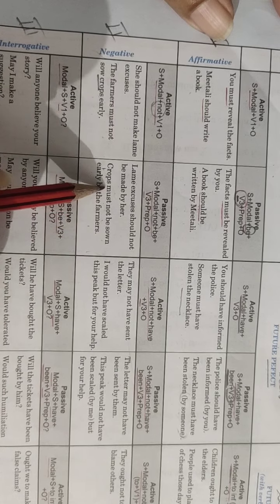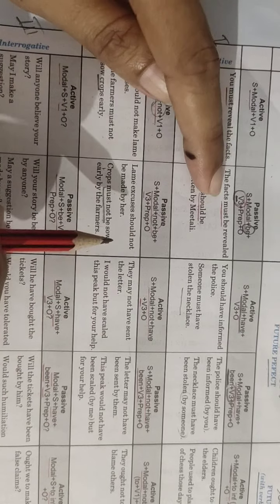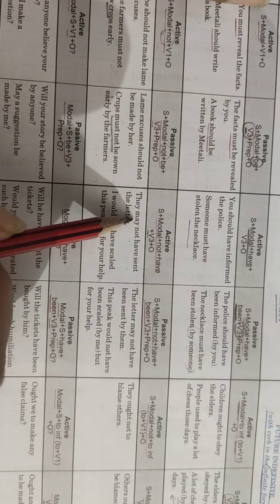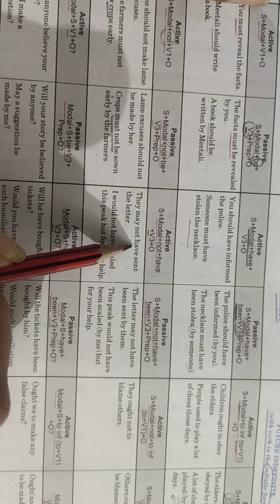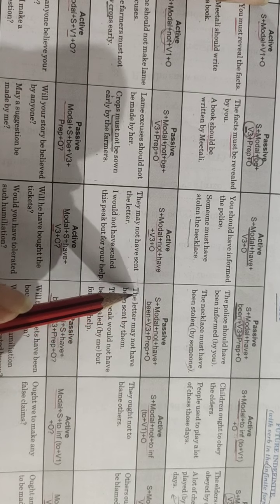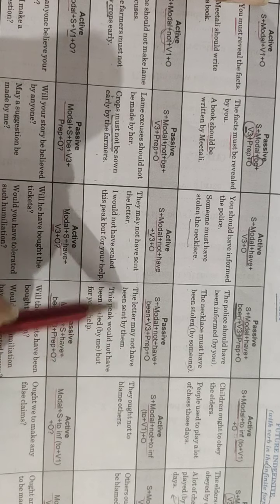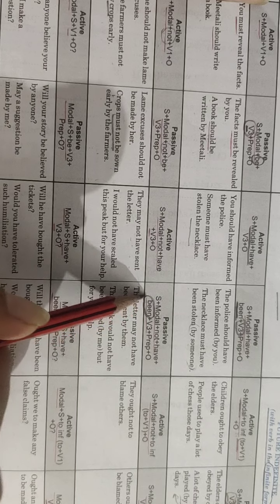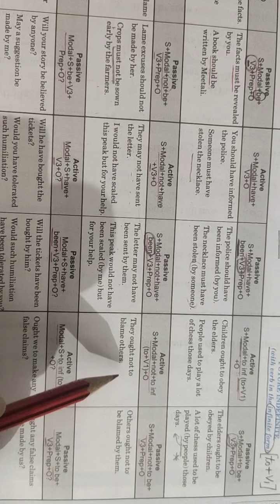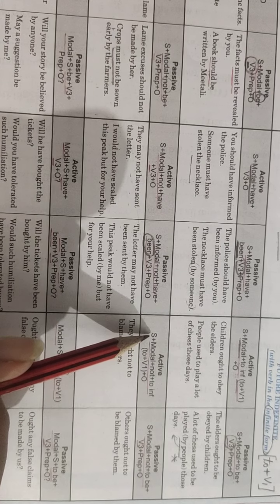If you see the rule here, it was must be here. Now only not has been added. For future perfect, you will have the HAVE verb there. So, they may not have sent the letter. Modal is there, may, not is there, have is there, then V3 sent is there. So the answer will be: The letters may not have been sent. What is the addition here? BEEN, by them.